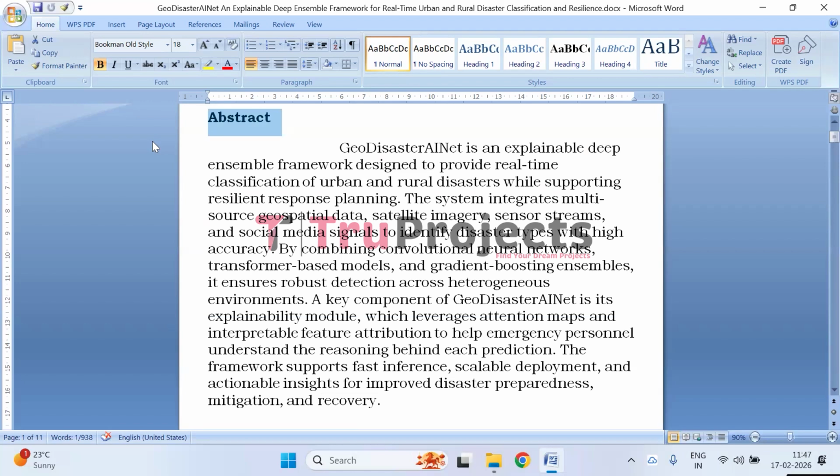One of its standout features is explainability. Using attention maps and interpretable feature attribution, the system shows why a particular disaster prediction was made, helping emergency personnel make informed decisions. Additionally, GeoDisasterAINet is designed for fast processing, scalable deployment, and actionable insights, making it a powerful tool for improving disaster preparedness, mitigation, and recovery strategies.